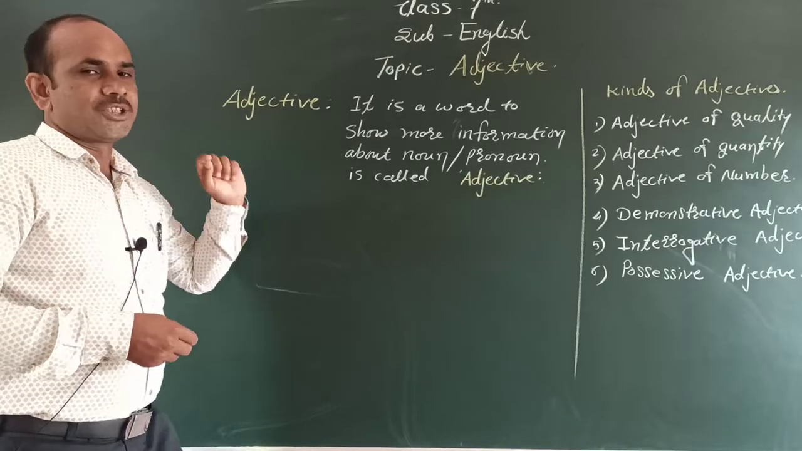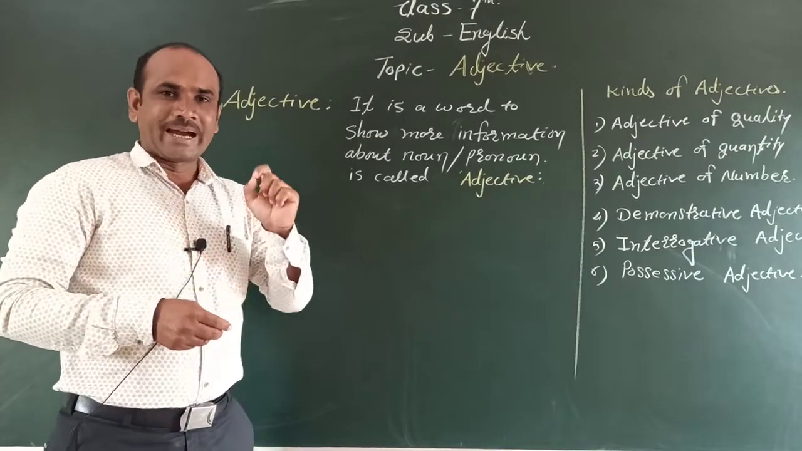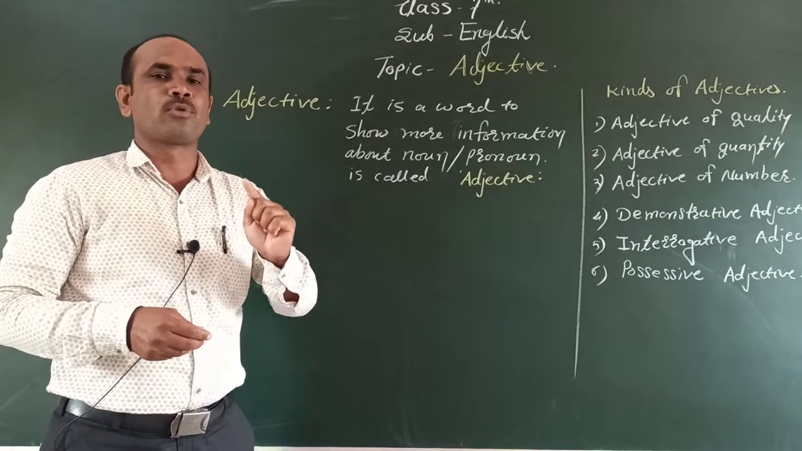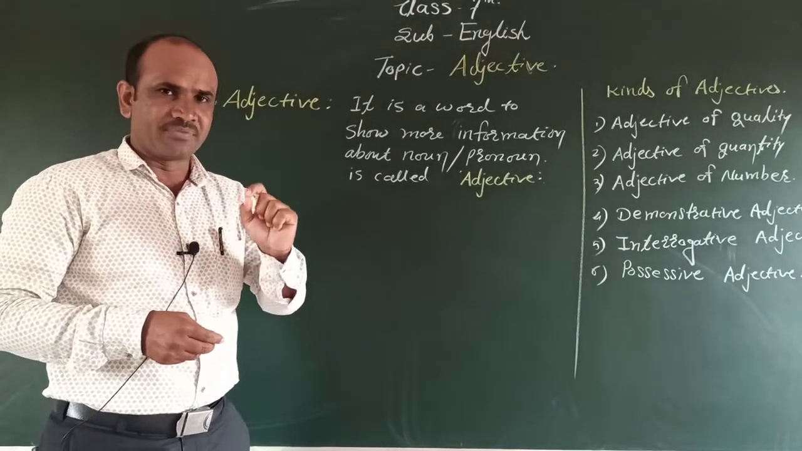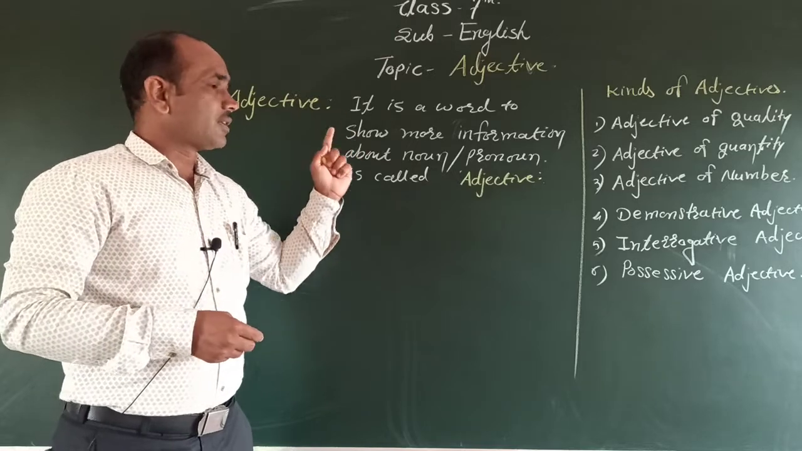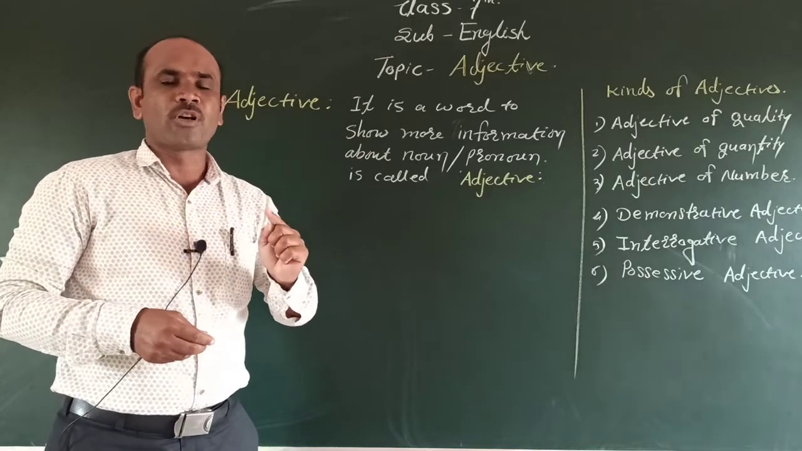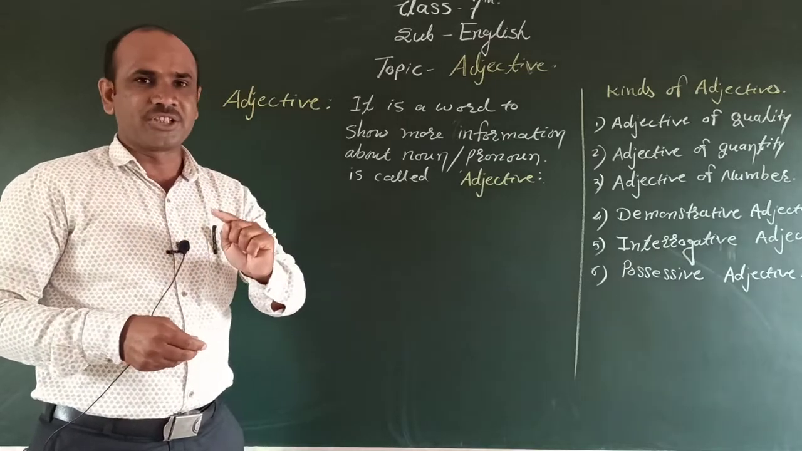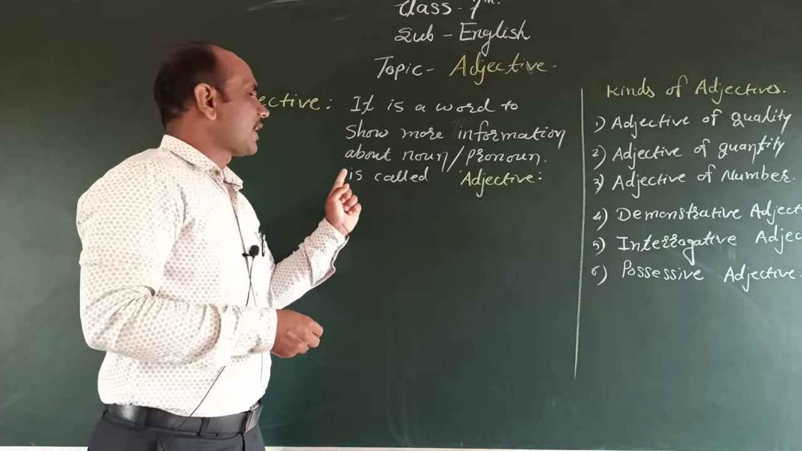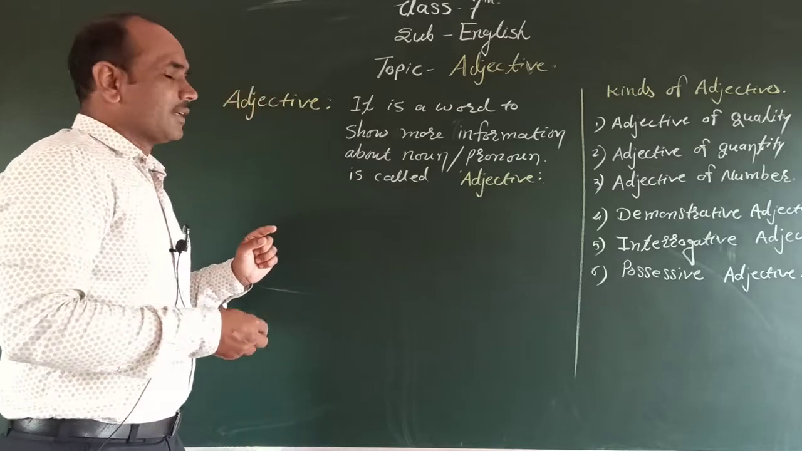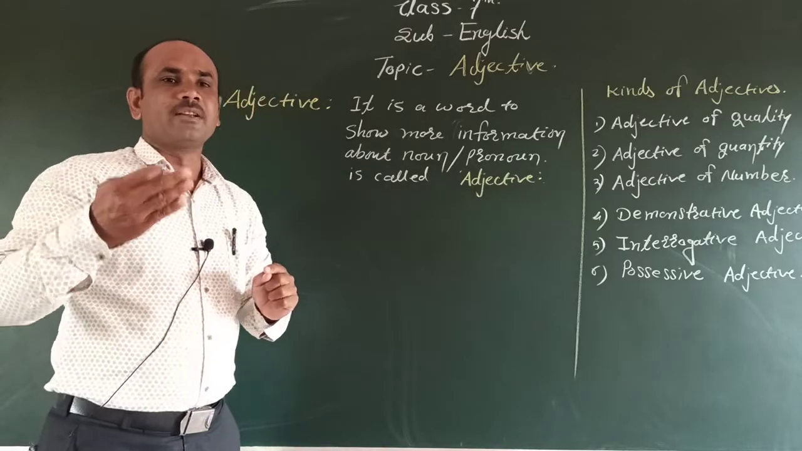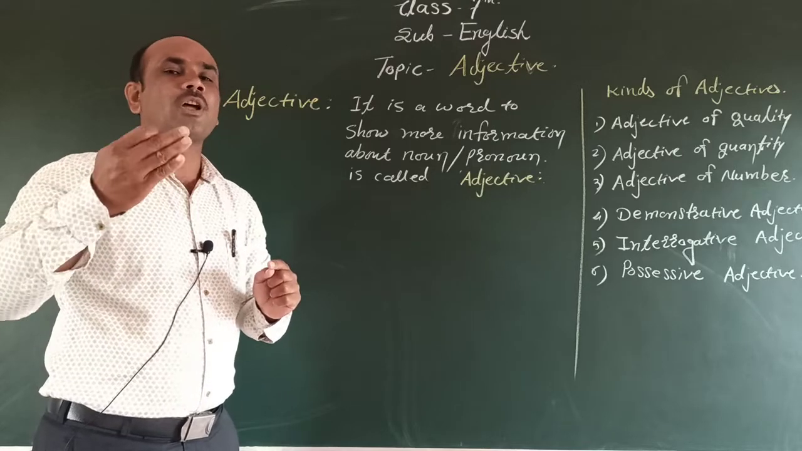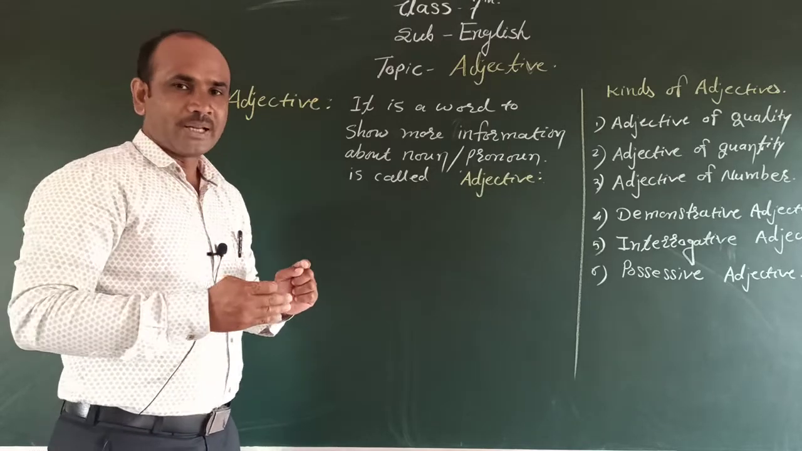Here we write the adjective. What is meant by adjective? An adjective is a word that shows more information about a noun or pronoun. That is the definition. We also call it the describing word. Any word adding information related to a noun or pronoun is called an adjective.